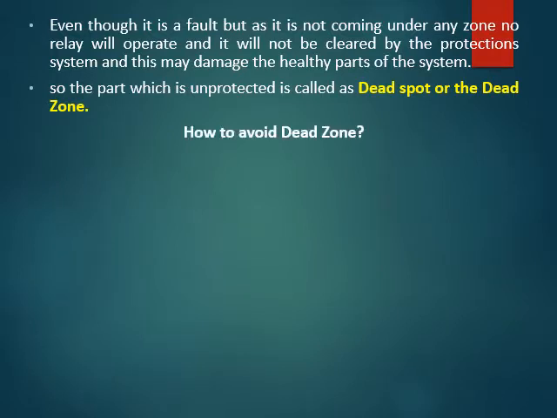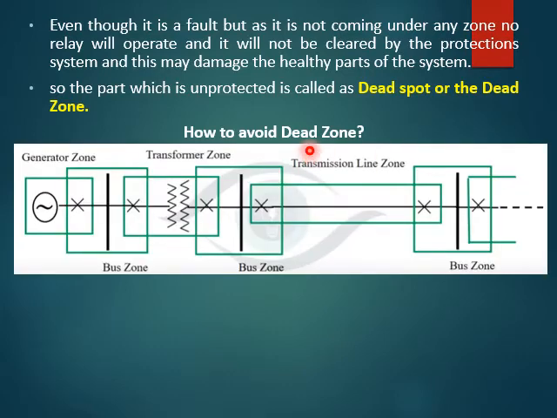How to avoid the dead zone. So here is a picture wherein the zones are overlapped to each other. The generator, the transformer, the bus bar are having their own protective zones.